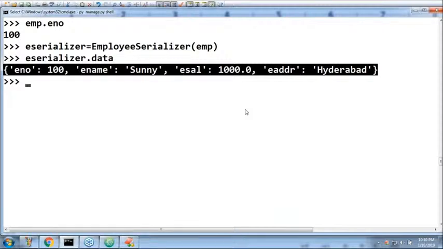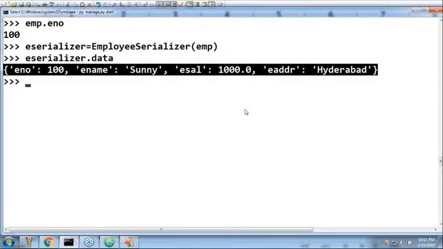Now immediately you ask, sir, for the end user, for the partner application, I can't send this Python data. I can't use this Python data type. I require to send JSON, right? How can you do that? How to convert this Python dictionary to JSON?